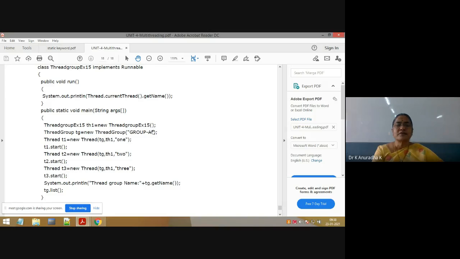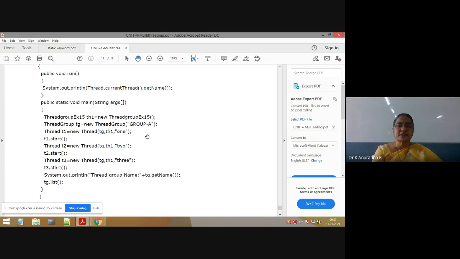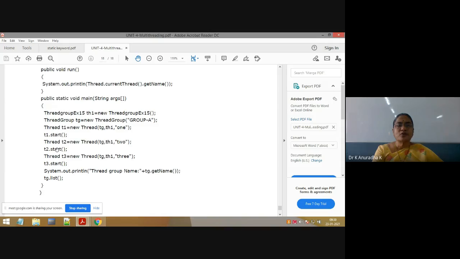Next, after forming the thread groups like group A, group B, group C, we have to add the threads to each and every group. Now I will explain how, after forming a thread group with the name group A, we add the threads to group A. That is the next point. Now I want to add the threads to this thread group A. This is the procedure to add the threads to the thread group.